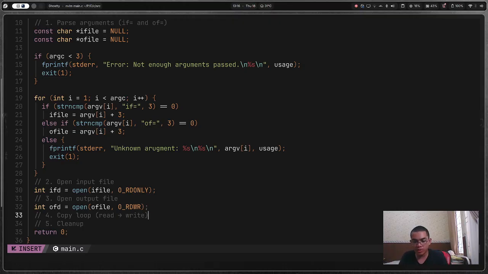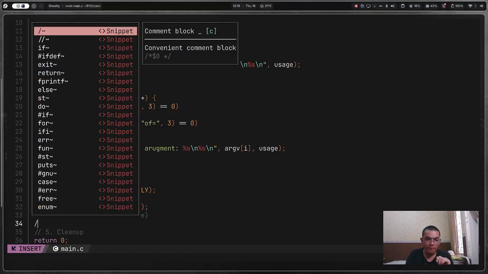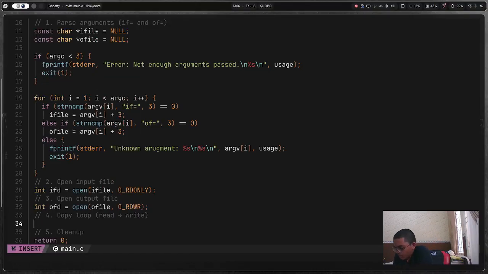The copy loop is simple. We can do read. So let's see, how do we copy loop things? While read 0 buff size. Okay, it said here that we can have a buffer size that is big so that it will be faster.